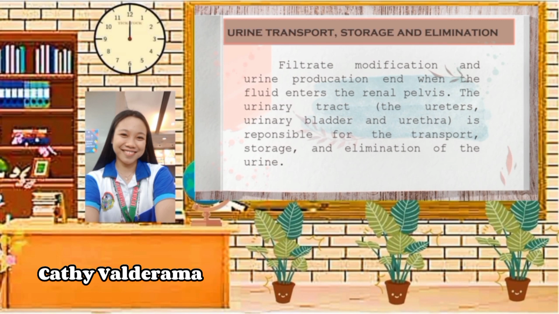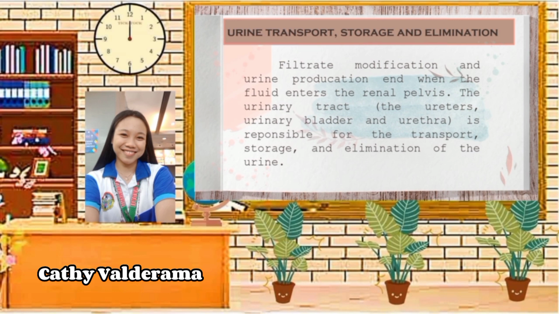So, filtrate modification and urine production, and when the fluid enters the renal pelvis. The urinary tract, the ureters, urinary bladder, and urethra is responsible for the transport, storage, and elimination of the urine. Nephrons take a simple filtrate of the blood and modify it into urine. The term forming urine will be used hereafter to describe the filtrate as it is modified into true urine.